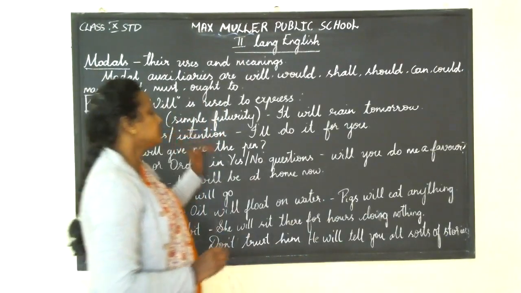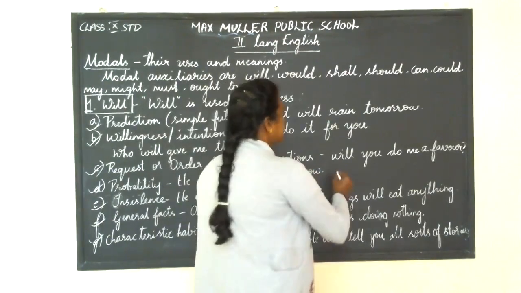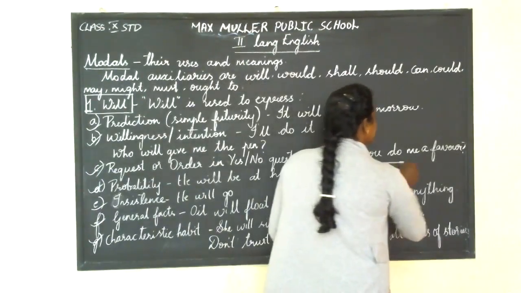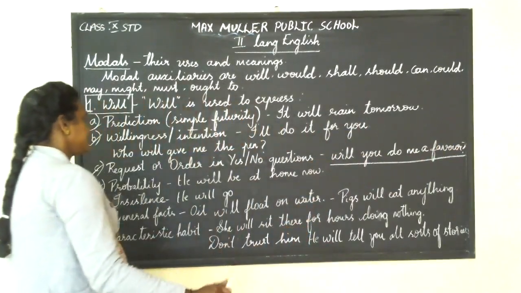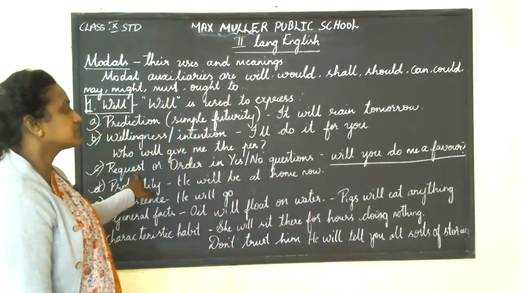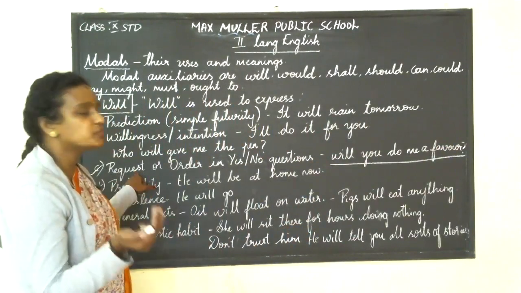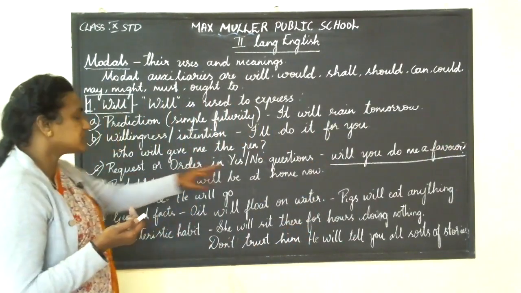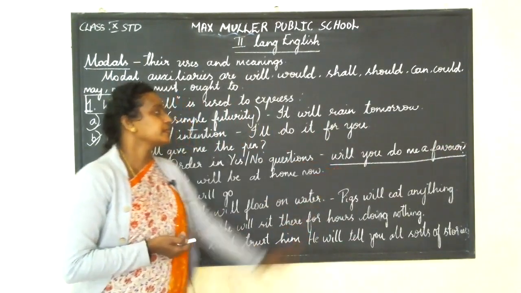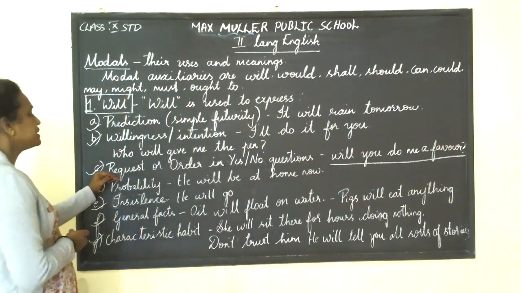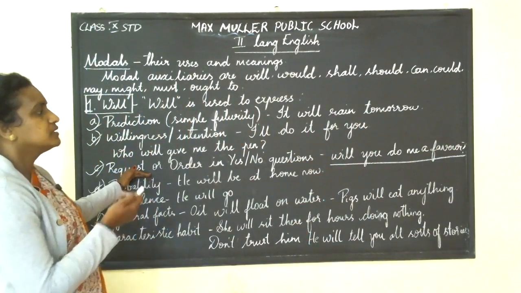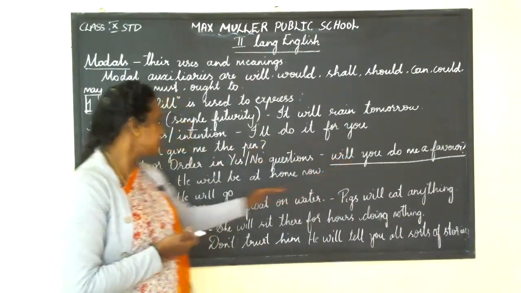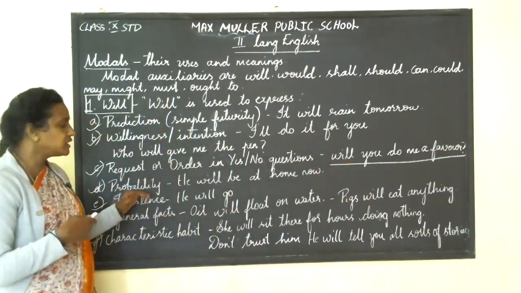Children, the most important thing which you may get is what you have in your textbook at present. They are asking for the function which has been used in that particular sentence. So what is it used for? It is a function of request, right? Will you do me a favor? You are requesting someone to do the favor.